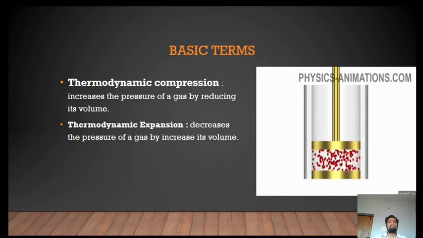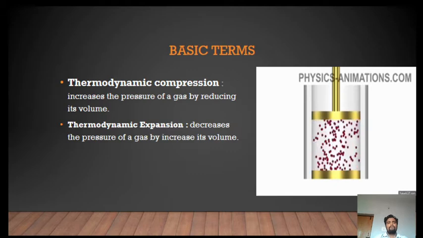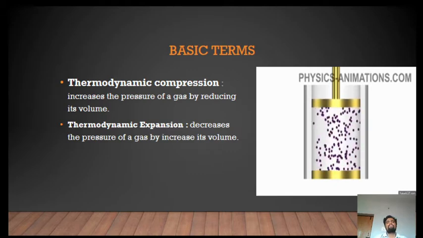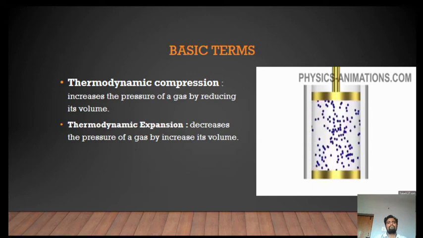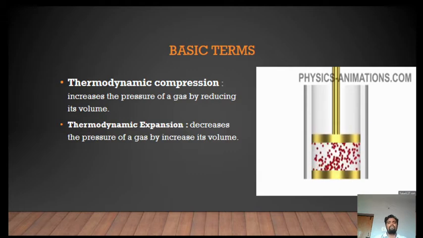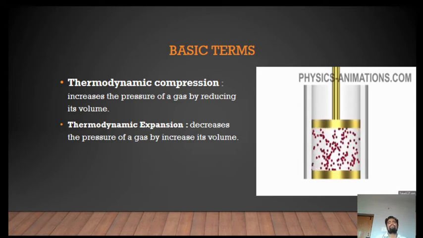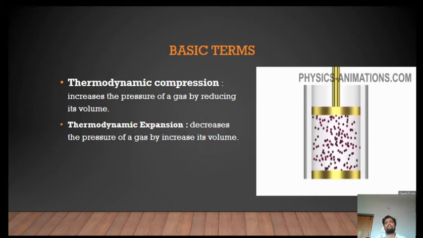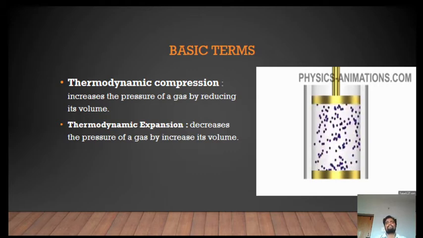Thermodynamic compression and thermodynamic expansion are also thermodynamic processes. In case of thermodynamic compression, there will be an increase in pressure of the thermodynamic system by reducing its volume. Whereas in case of thermodynamic expansion, there will be a decrease in the pressure of a gas or a thermodynamic system by increasing its volume. Here I am considering a thermodynamic system that contains some amount of gas.